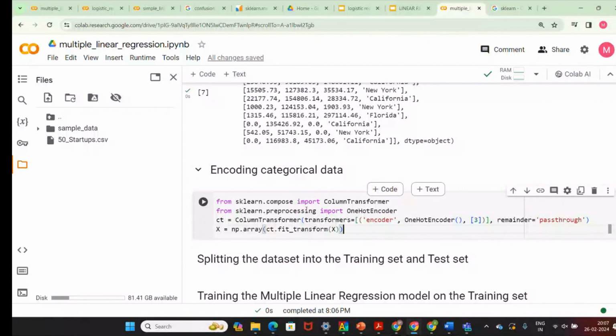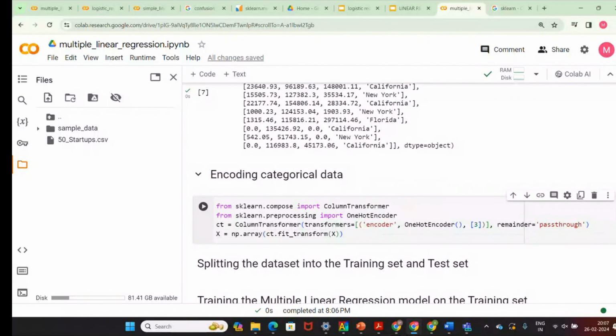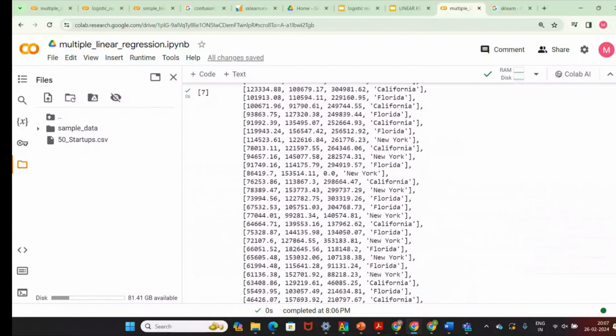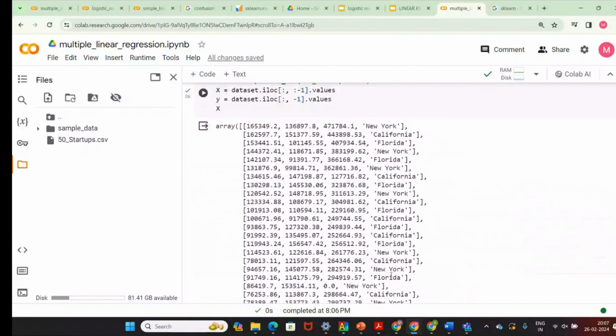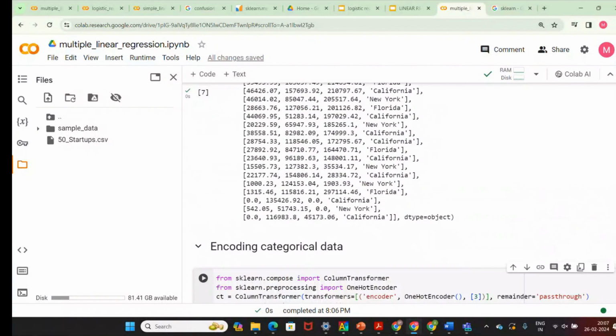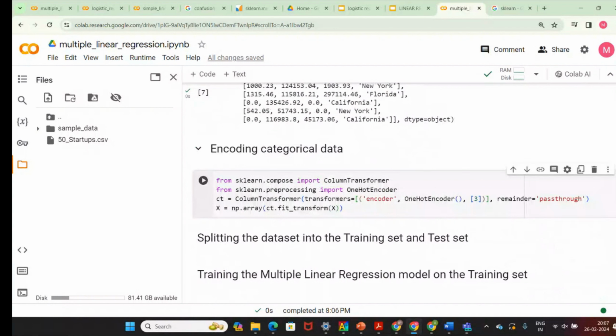Here New York and California are characters, so we need to convert this data into numbers. Then only can you use that in the machine learning algorithm. For that purpose we are using this ColumnTransformer, from compose. It will transform one column into numbers.